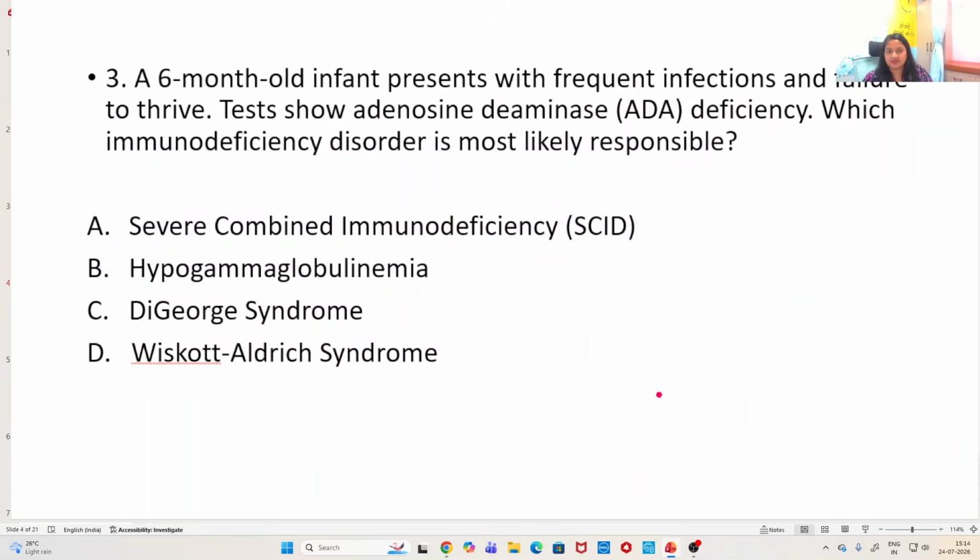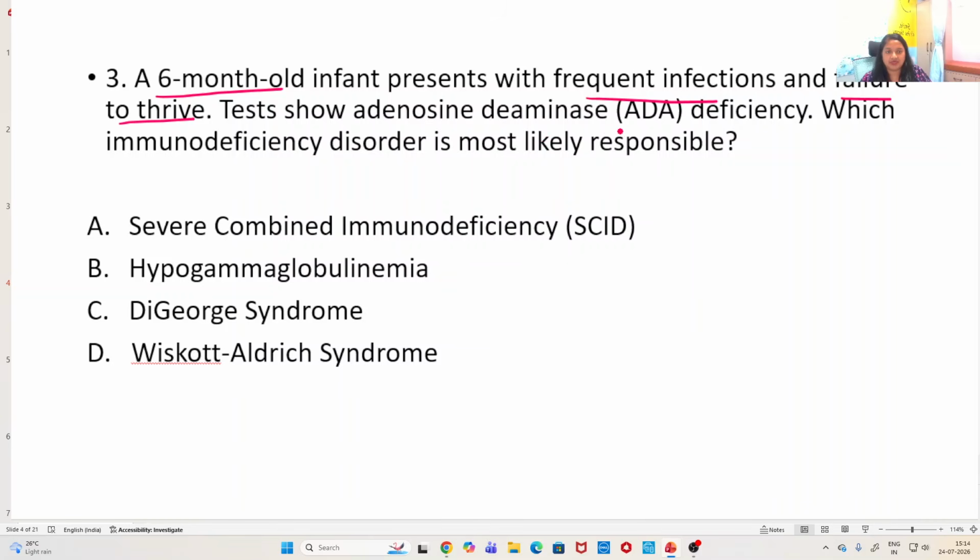Third question is, a 6-month-old infant presents with frequent infections and failure to thrive. Now the clue is 6-month-old, that means early infancy, frequent infections, and failure to thrive, obviously because of the frequent infections also.